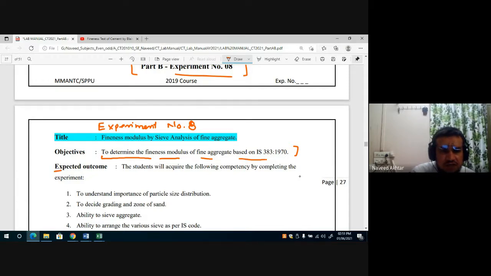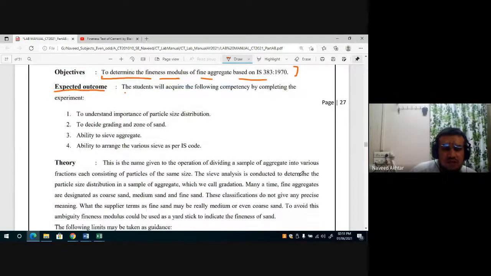Now the expected outcome of this practical: the student will acquire the following competency. They will understand the importance of particle size distribution, decide the grading zone of sand as per IS 383 1970, have the ability to sieve aggregate, and the ability to arrange the various sieves as per the IS code.